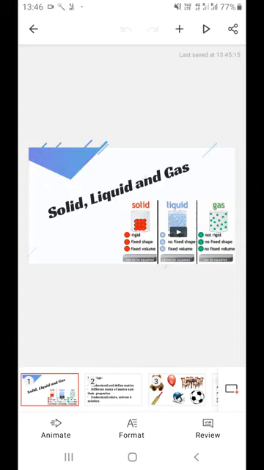Well, from the slide itself, you can understand we are going to begin with a very new topic of science, which is solid, liquid, and gas.